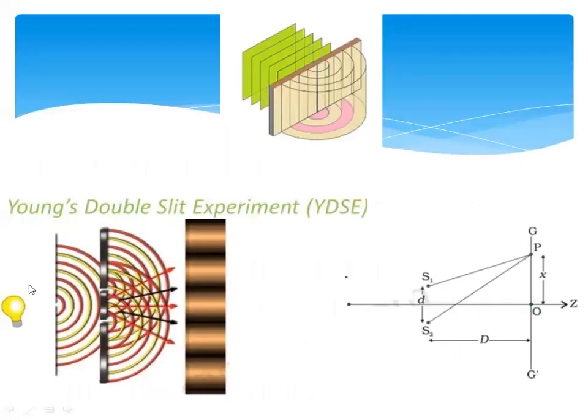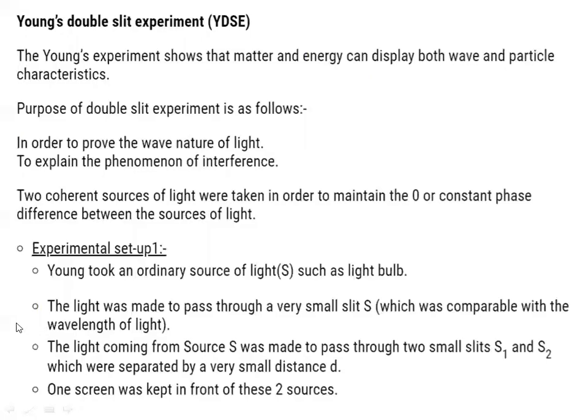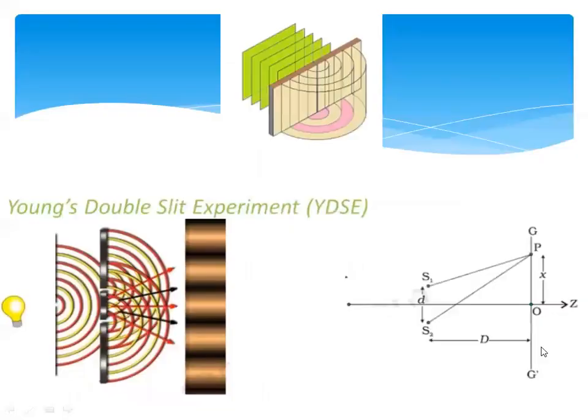That is the diagram which is given over here. He is taking one bulb. Okay, and next what will happen? The light was made to pass through a very small slit S, which was comparable with the wavelength of light. And the light coming from source S was made to pass through the two small slits S1 and S2. You can see here, this is one small slit and this is S1 and S2, two slits.